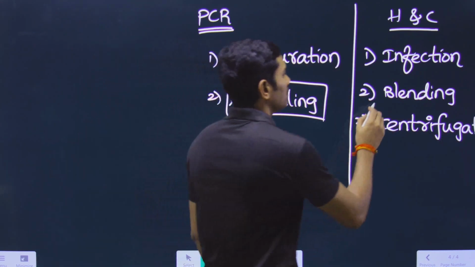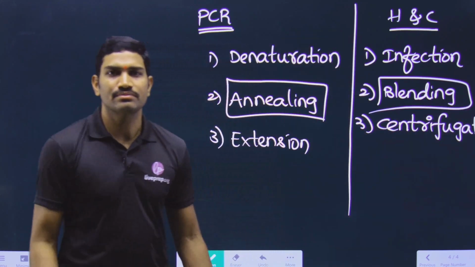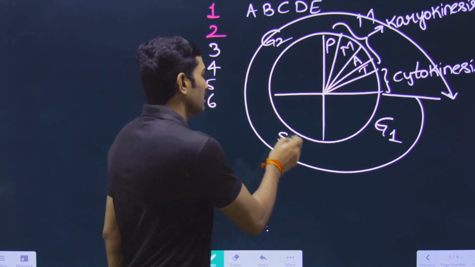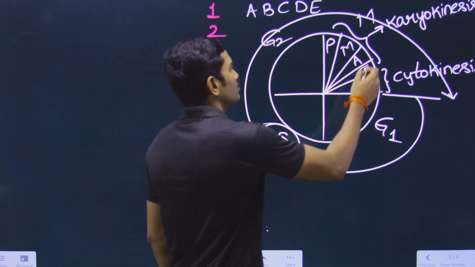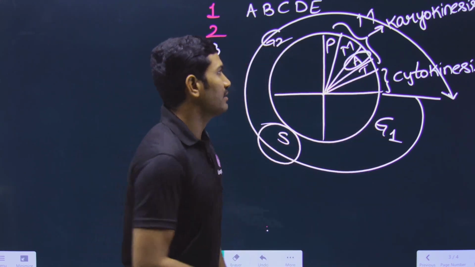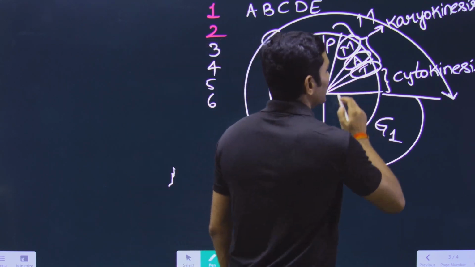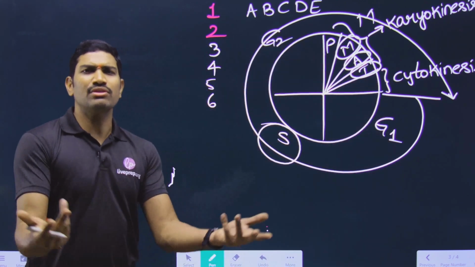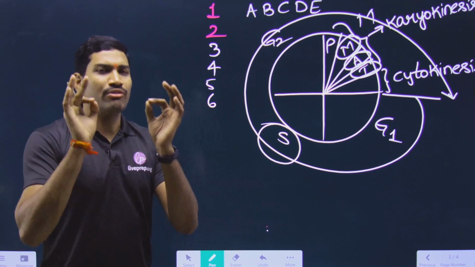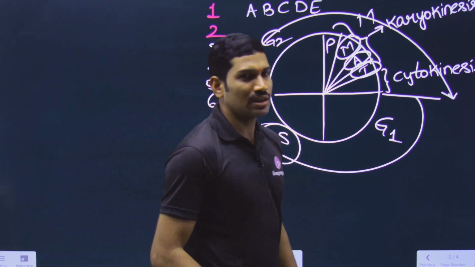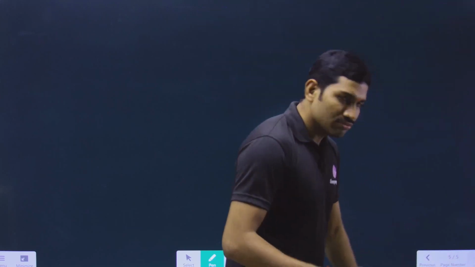Now they may ask you, blending is followed by? So you need to know this. In this way, suppose they are asking, S phase is followed by? Suppose M phase is preceded by, and metaphase follows, suppose telophase is followed by. Different questions are possible. So whenever there is a fixed sequence, these questions are possible. And there is one more example also.